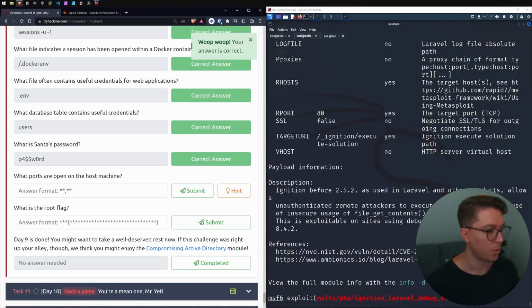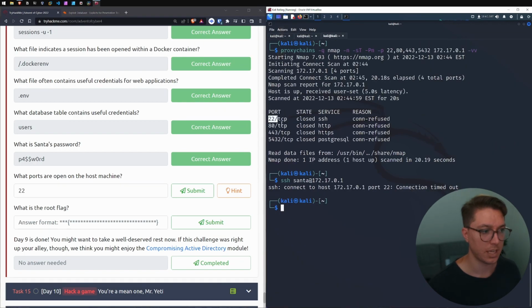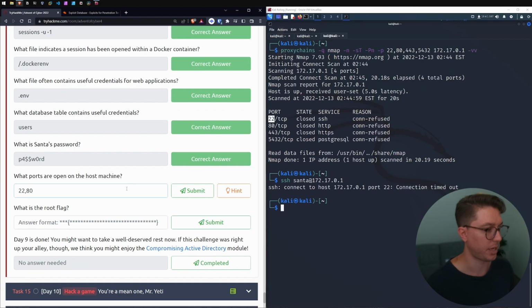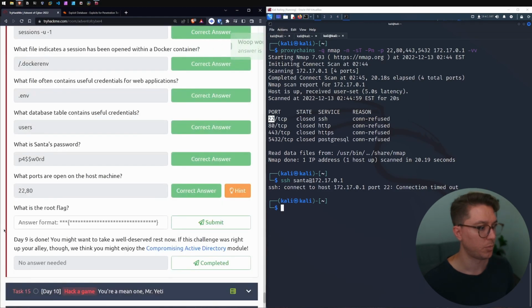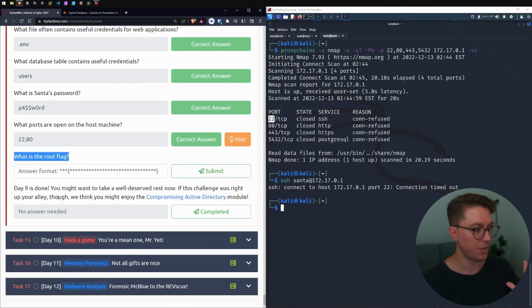Okay, that's good. What ports are open on the host machine? So we saw 22. That was from this scan. This is the new one that we're looking at, 2280. I mean, we have 4 open. Do we want 22 and then 5432? This is the host machine. So I see 22. Oh wait, I had a space. Yeah, cool. 2280. Ports in order. And what's the root flag? Cool. So this is our last one.